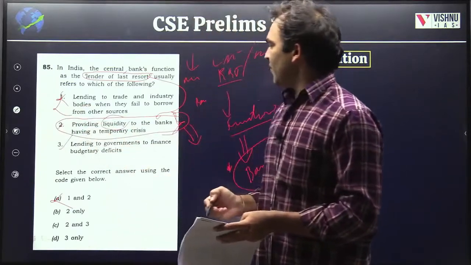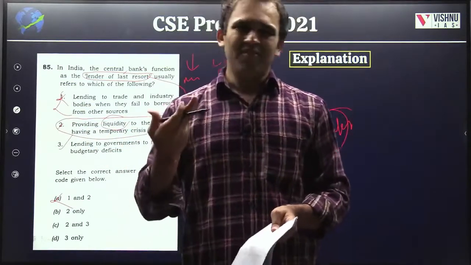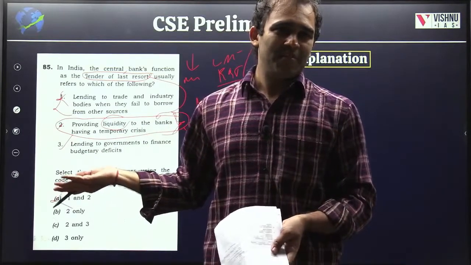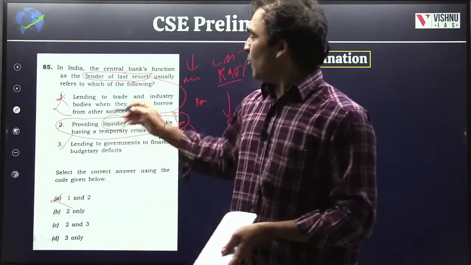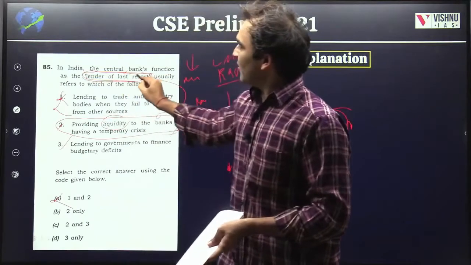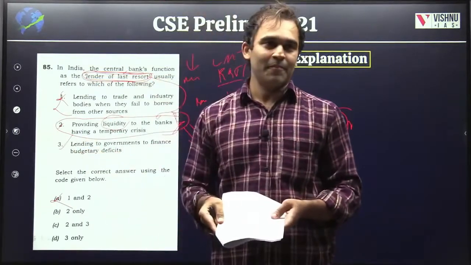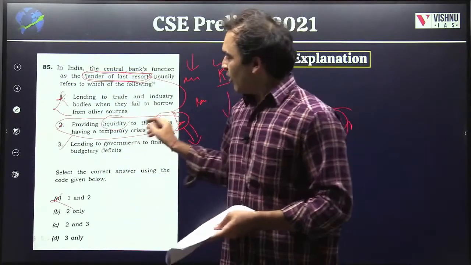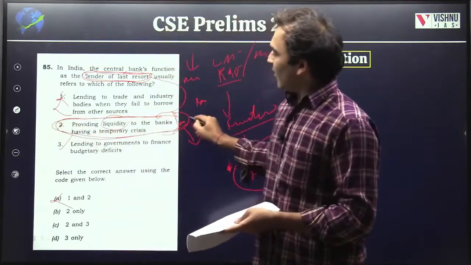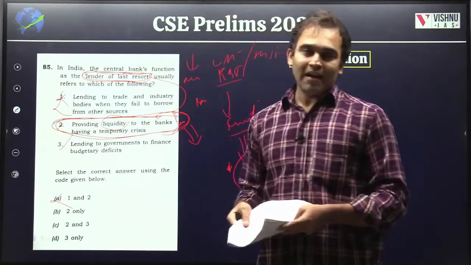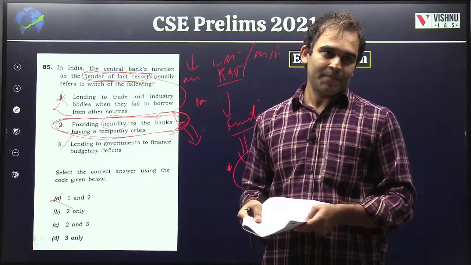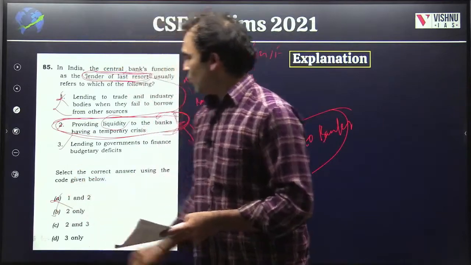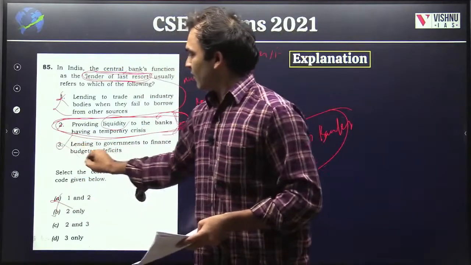Then look at this. Lending to the governments to finance budgetary deficits. In fact, that is not at all a function of RBI. RBI's function is, yes, it will do, but as a lender of last resort, it won't do that. It is a lender of last resort only for the banks. Hence, the answer will be your 2 only. So, this is excluded.